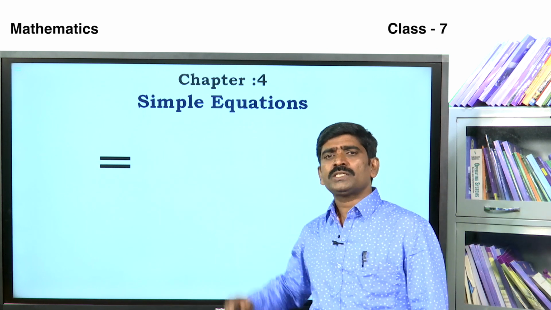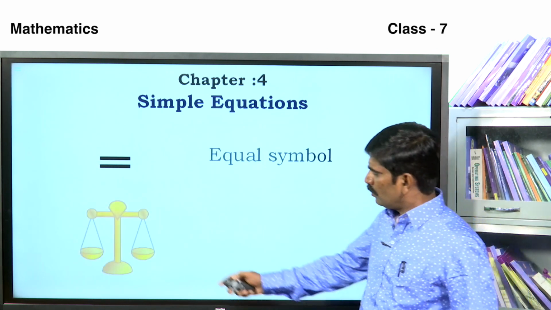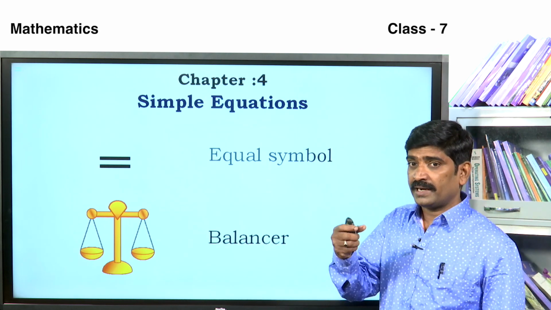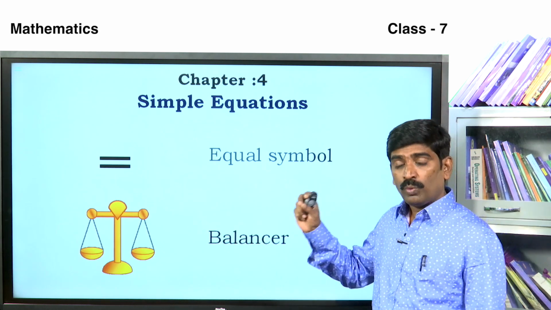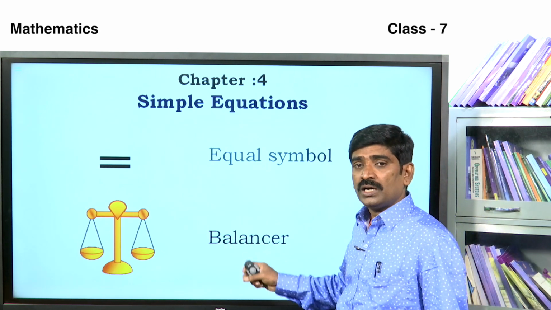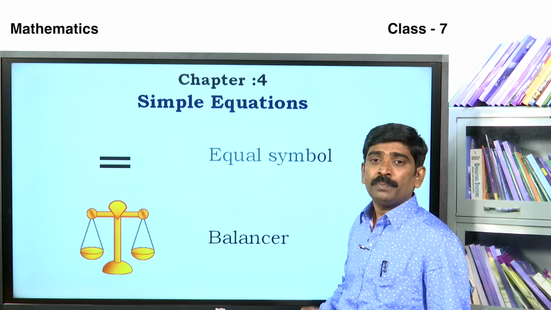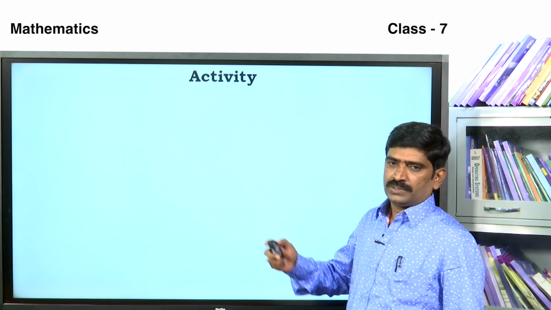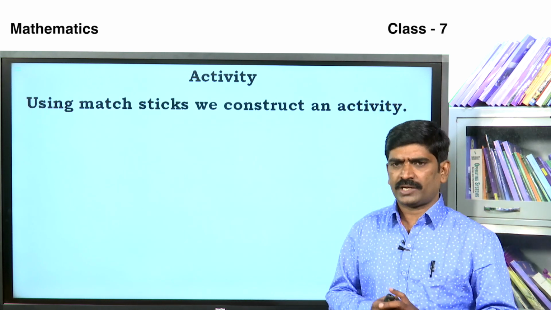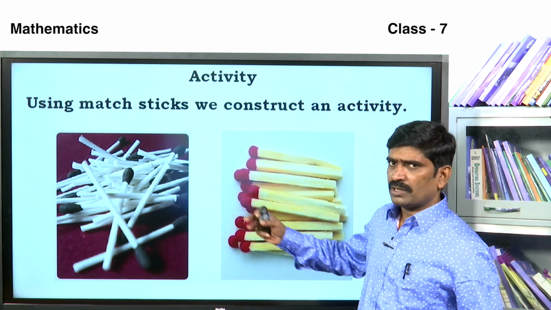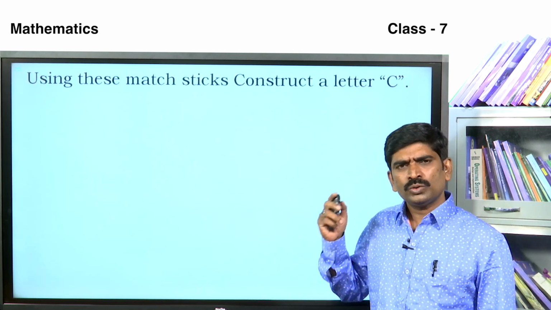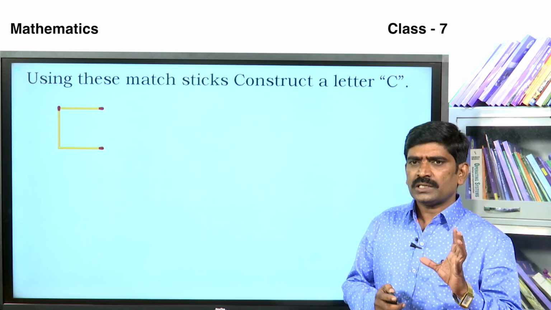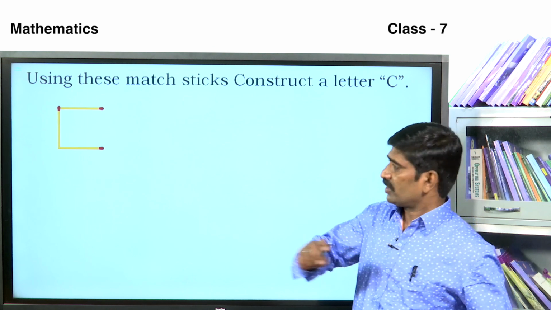What is this? This is the equal symbol. And what is this? It is a balancer. Why do we use these symbols? Okay. We do an activity first, then we discuss after. Using matchsticks, we construct an activity. Here are matchsticks. By using these matchsticks, construct the letter C.